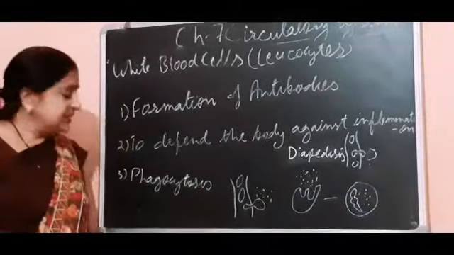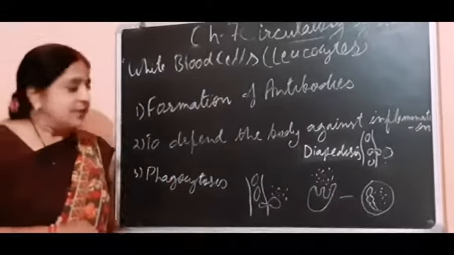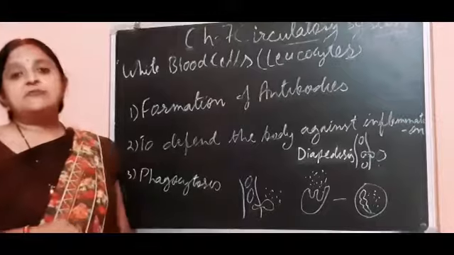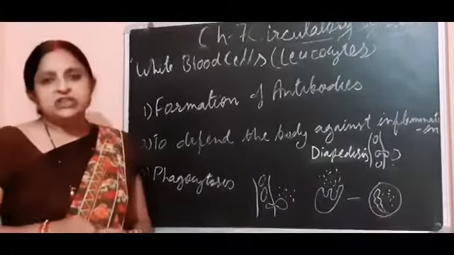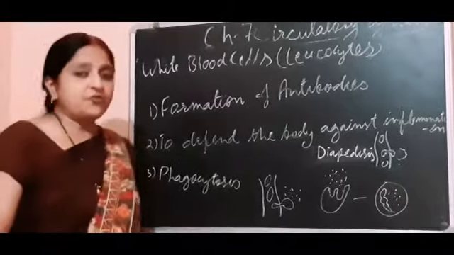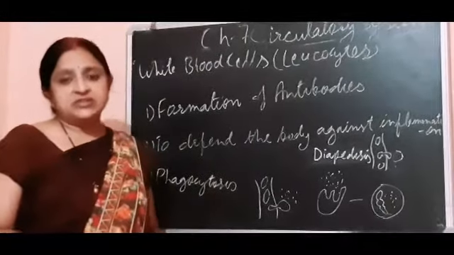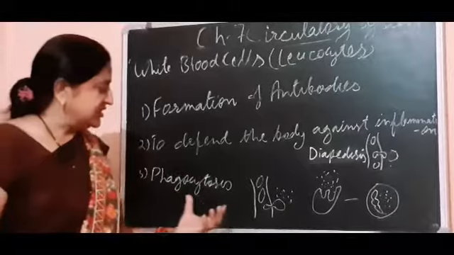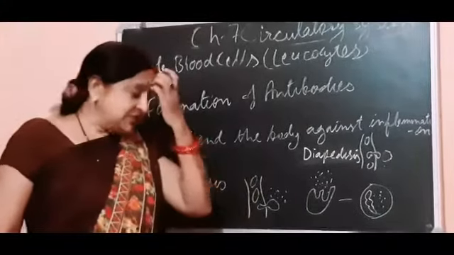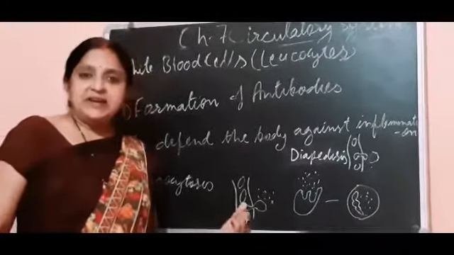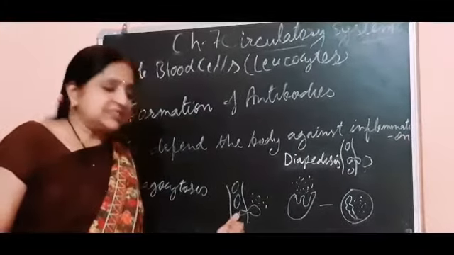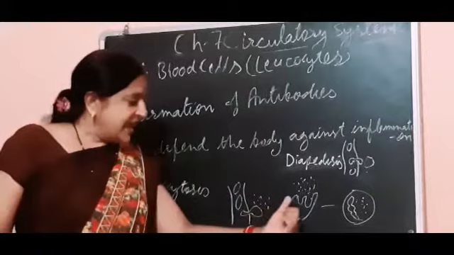Now, third is phagocytosis. Phagocytosis is the engulfing of bacteria or any other germs, which provides immunity to the human body, especially by neutrophils. This shows the phagocytosis process. Because of the diapedesis movement, blood cells come out and they engulf.